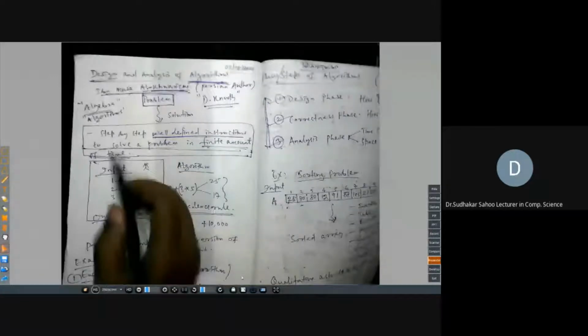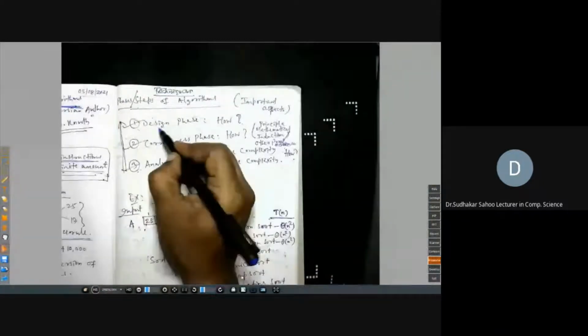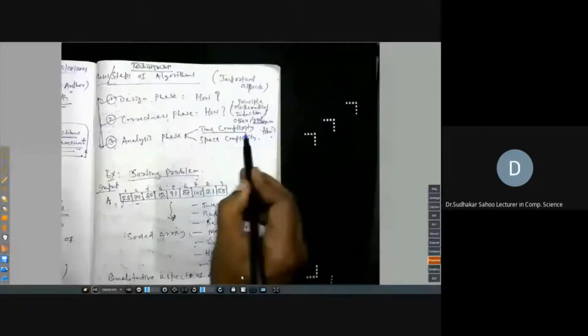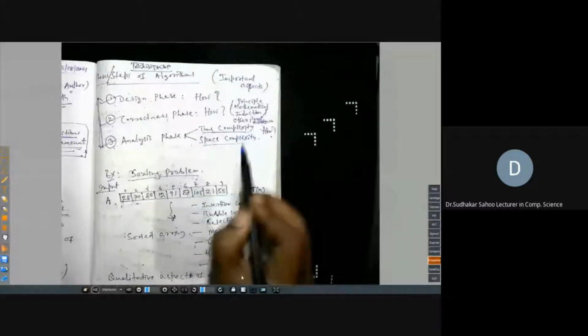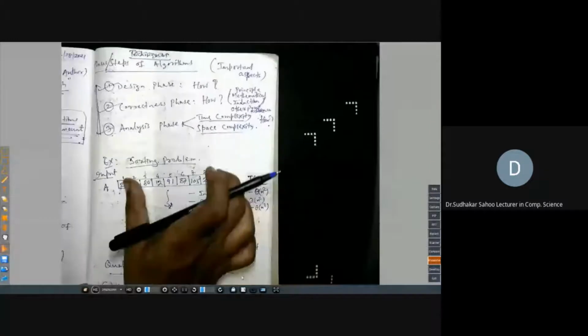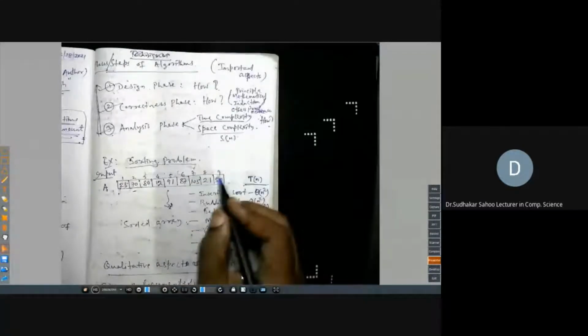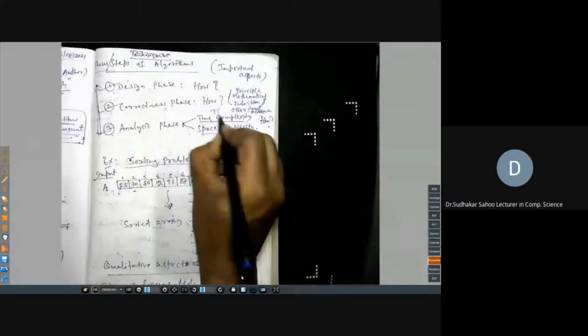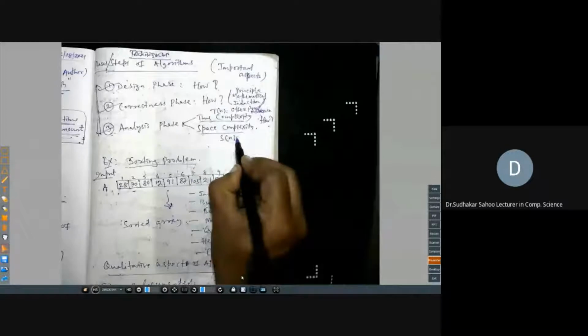After you design a correct algorithm, your next task is to find its time complexity and space complexity. Both time and space depend on n, the size of the array. Space complexity is the function S of n. Time complexity we will denote by T of n. So T of n is the time complexity, S of n is the space complexity.